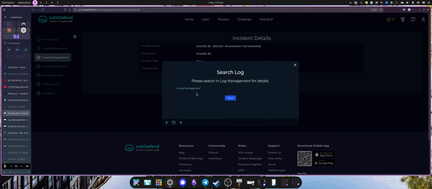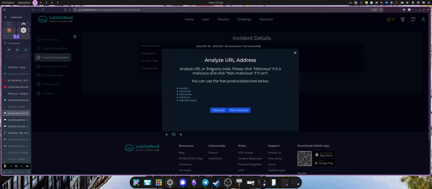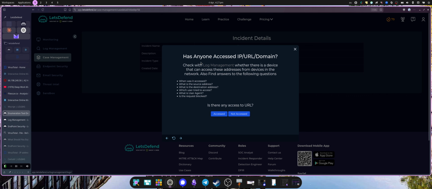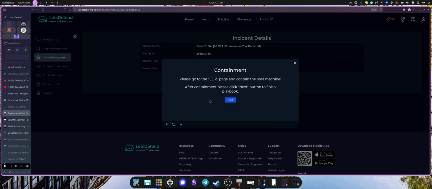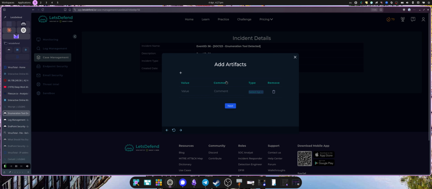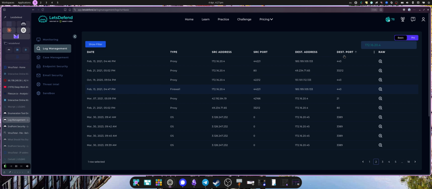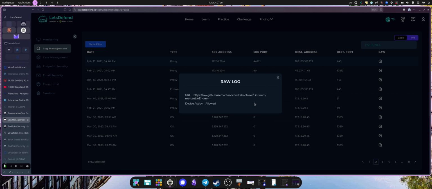In the logs, we can see only that one connection. So we're going to say it is malicious. And has anyone accessed? It was accessed. We saw in the logs it was allowed. Contained, it's already been contained. It's jumping straight into full containment.